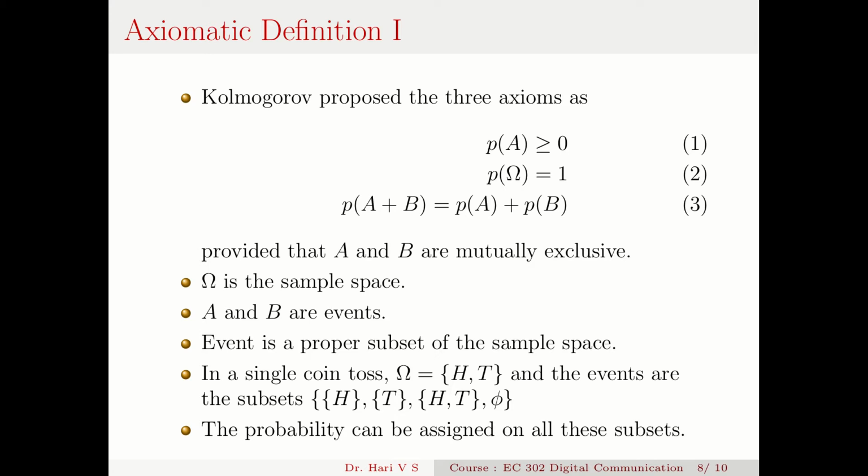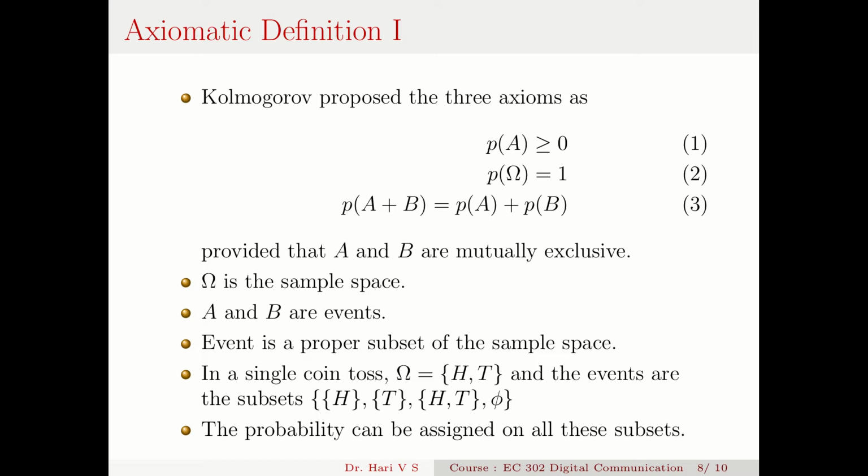So these three axioms you have to understand very thoroughly. The probability of an event A should be greater than or equal to 0. Then the probability of the whole sample space omega is equal to 1, and P(A plus B) is equal to P(A) plus P(B), provided that A and B are mutually exclusive events. And omega is actually the sample space and A and B are events.